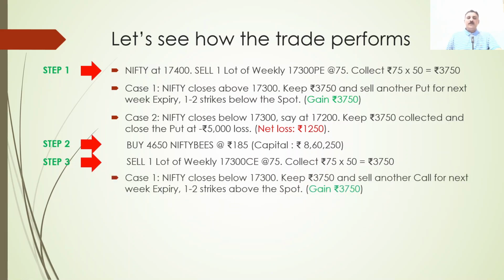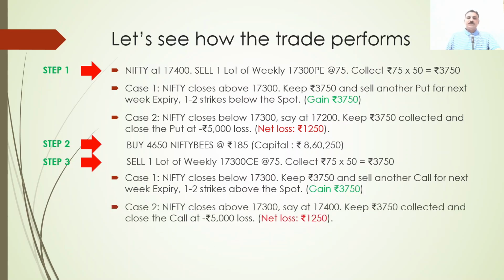Okay, so again 2 cases. Case 1, if Nifty closes below 17,300, because what you sold is the 17,300 call, you keep the entire premium and sell another higher call, 1 or 2 strikes above the spot. Here you will gain 3750. And whatever loss you have on the Nifty BeES is unrealized, because Nifty is still below. You can leave it as it is.